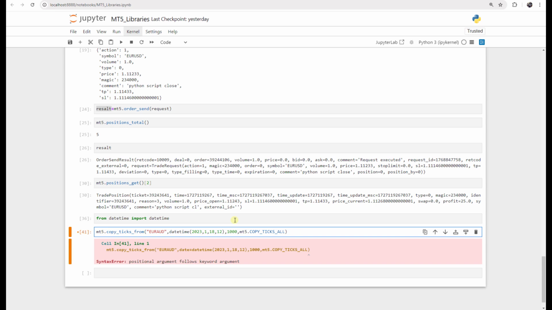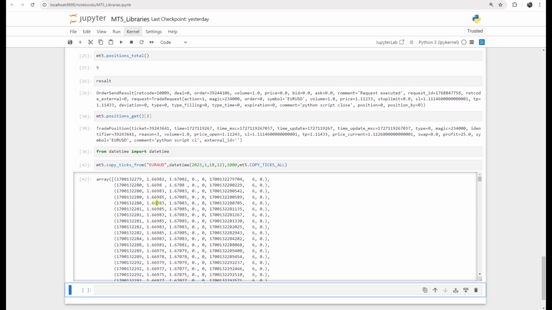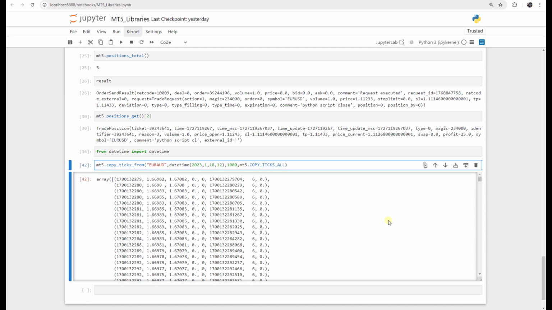If I remove it and press Shift and Enter, okay, it runs, and it returns an array, and this array is the ticks of this EURAUD pair. Let's call it pair ticks.